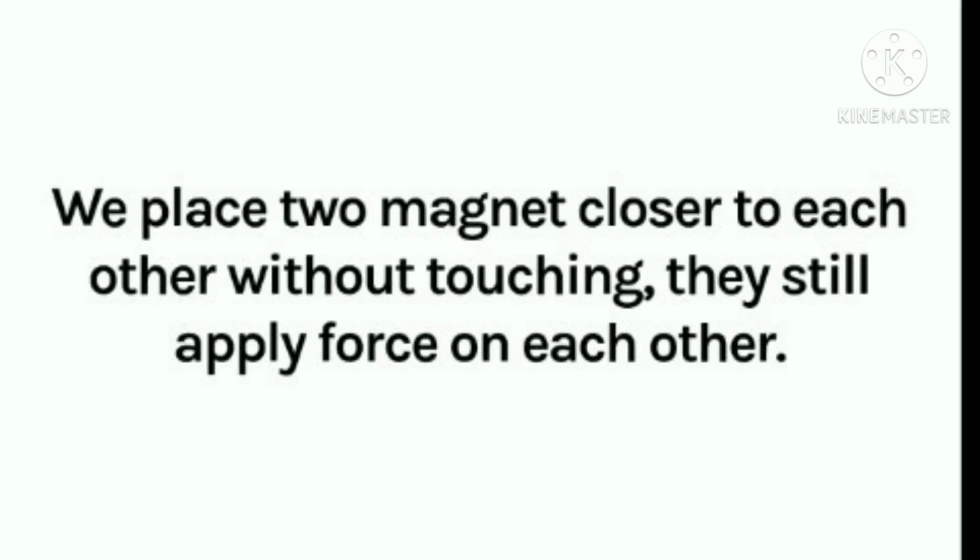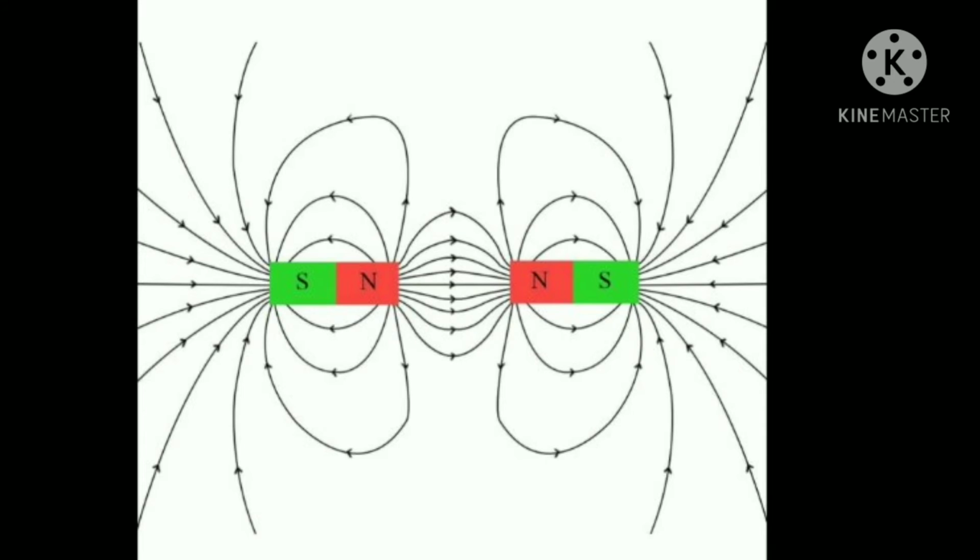Means they still apply force on each other. You are aware these are the magnetic field lines. When the north and north pole come near, they are going to repel each other. If you bring the north and south pole near to each other, they are going to attract each other. So we can conclude that the same poles repel each other, or different poles attract each other.